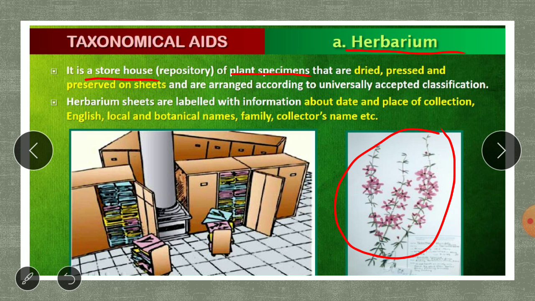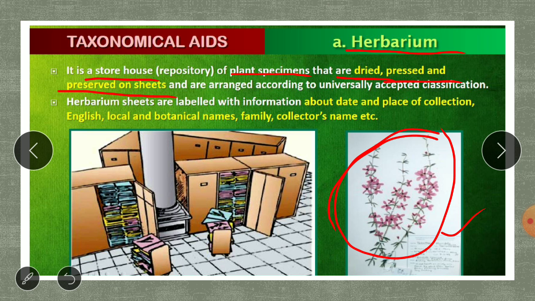A branch or a small stem of the plant is taken. It is dried, then pressed and preserved on sheets, like you can see over here. So some part of the plant is taken, dried, pressed and pasted on a sheet of paper.